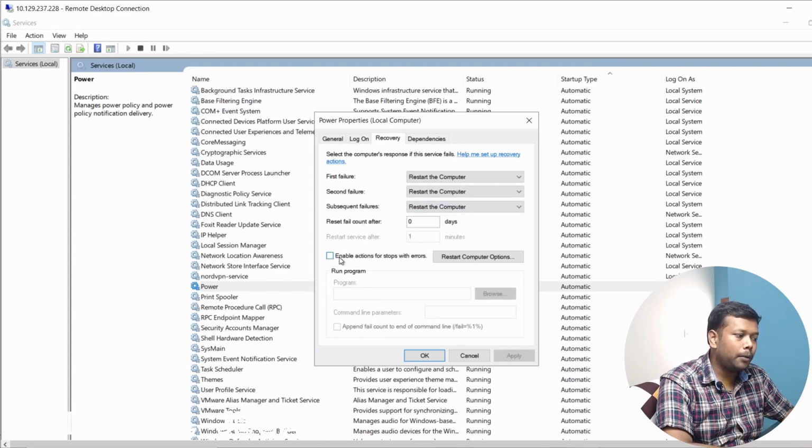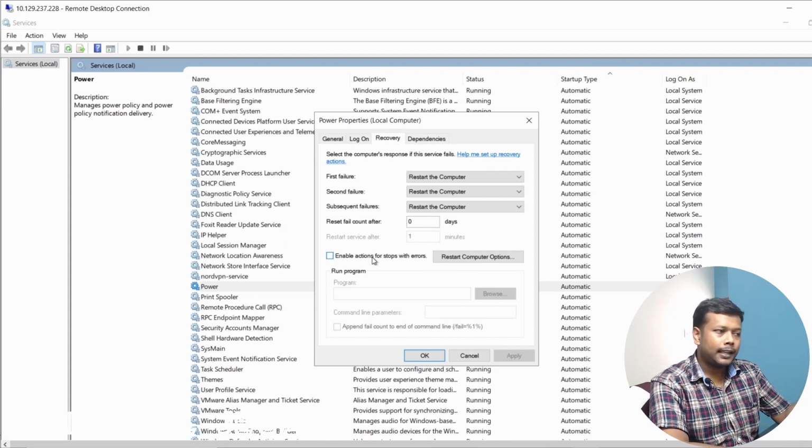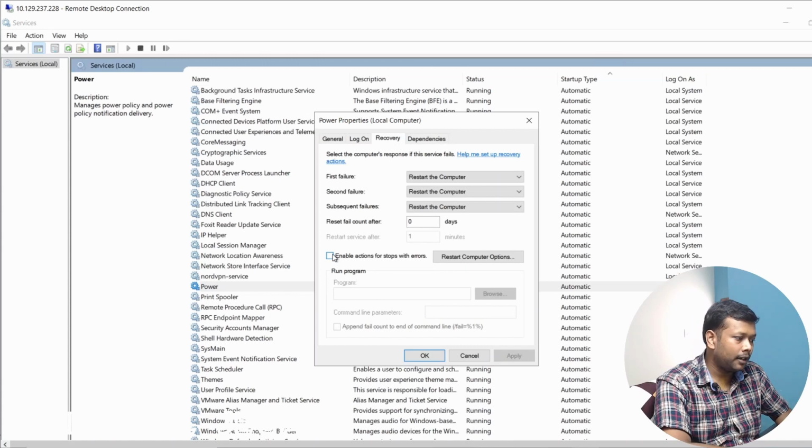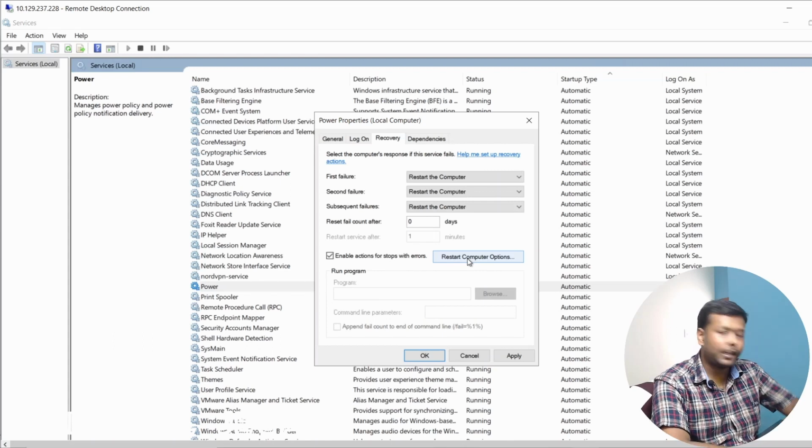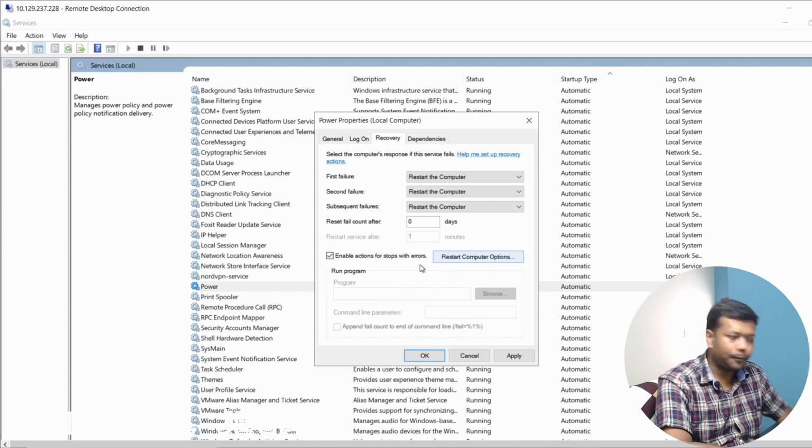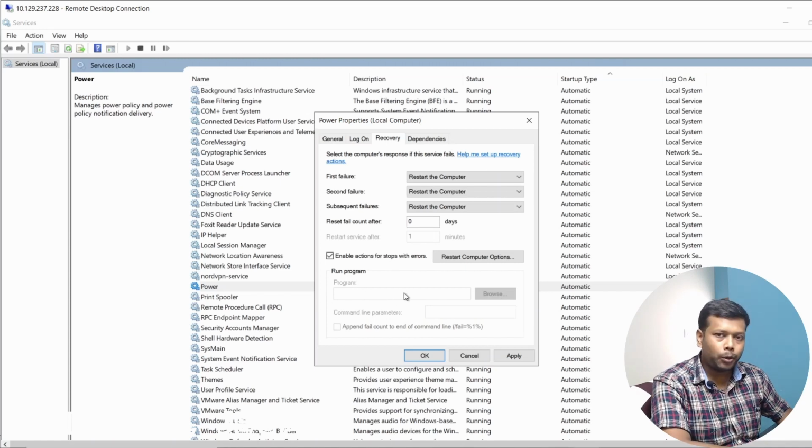You can also enable actions for stops with errors. Whenever a particular service stops with an error in certain situations, we can define what has to be done. What the action needs to be, we can mention here. And also we can run a certain program. I think this is faded out. We can mention a particular program here. We can browse and choose a particular file, and we can execute that file during the failure of the process in error conditions.